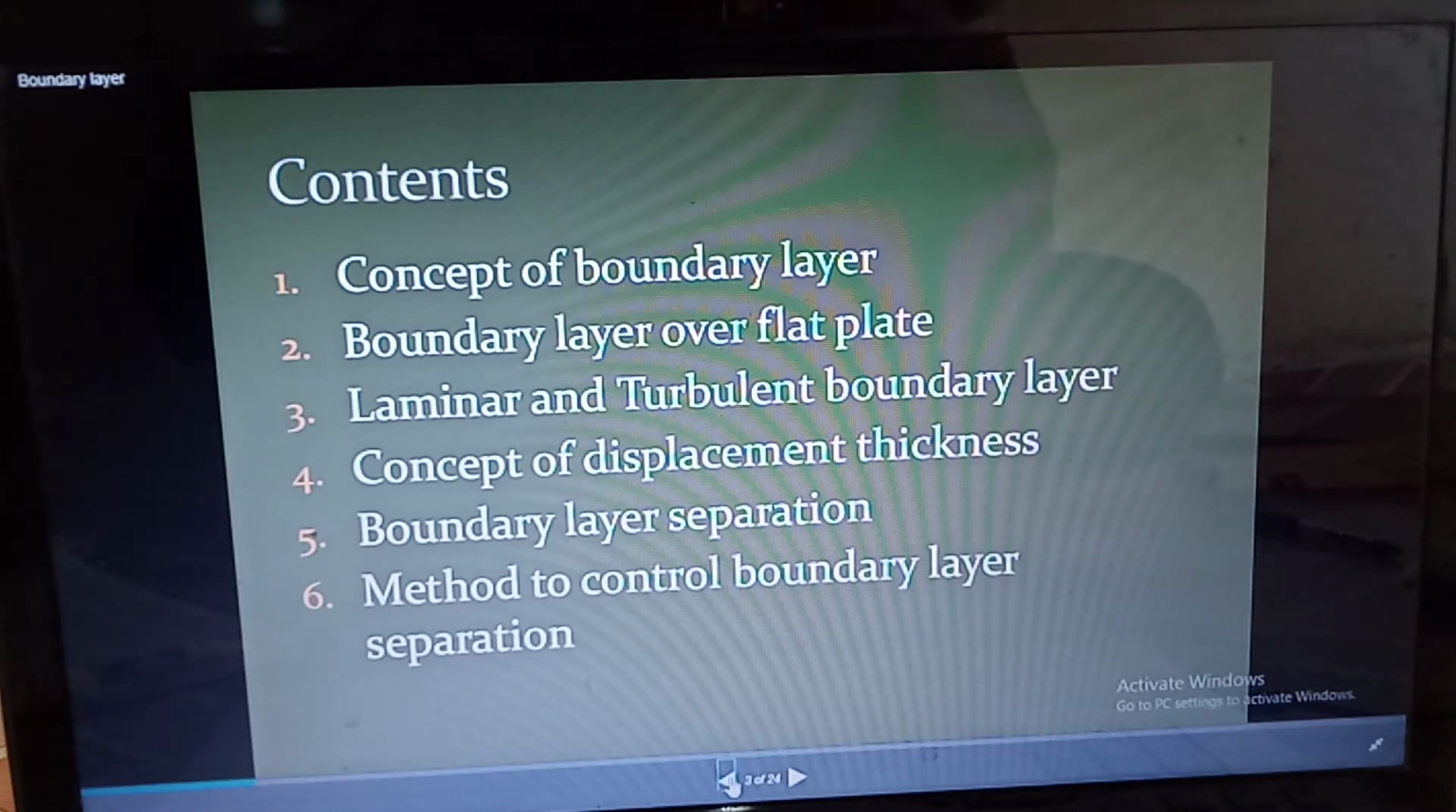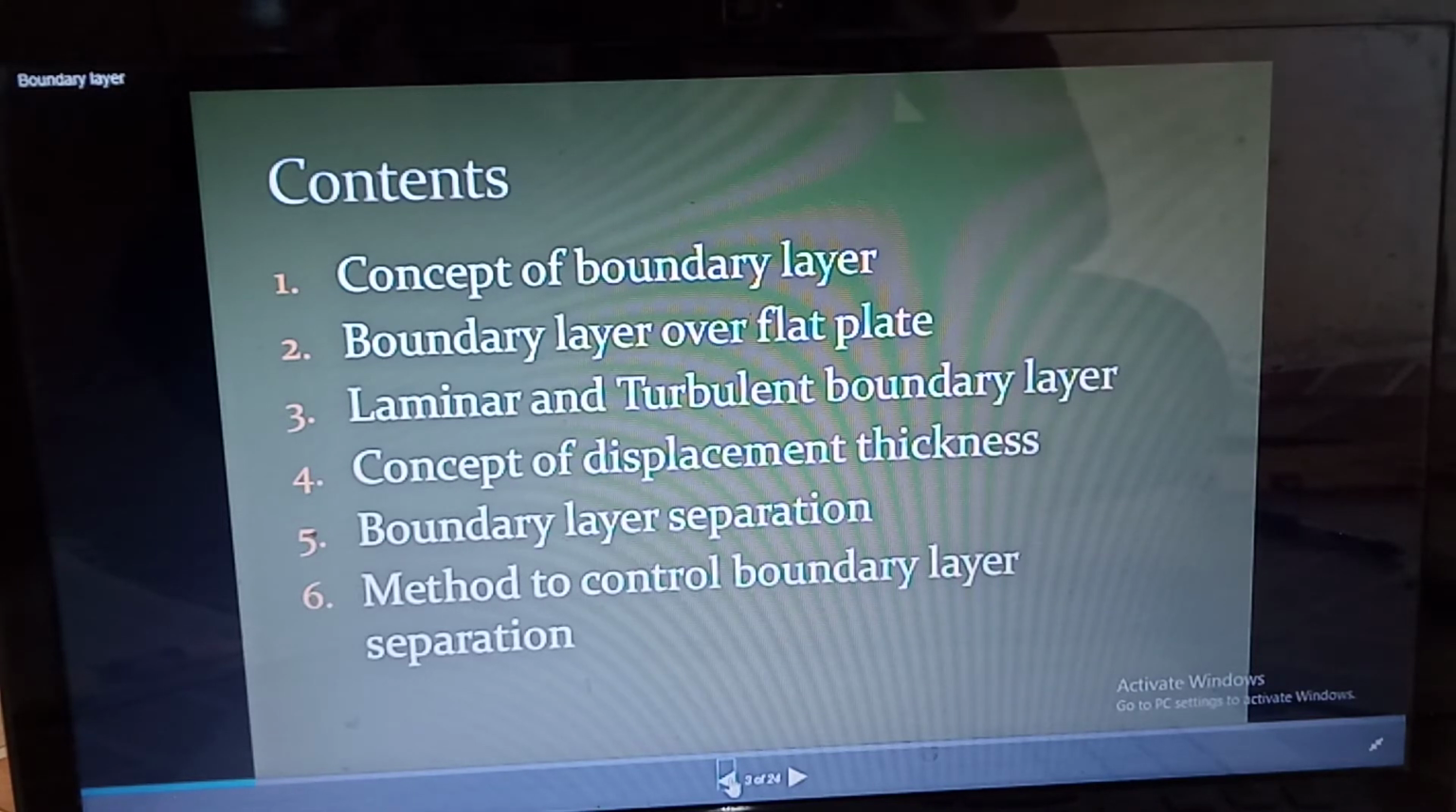As you know from your fourth unit, the unit of internal flows, viscous flow through circular pipe or viscous flow between fixed parallel plates, we come to know that laminar flow and turbulent flow depend on the velocity and Reynolds number. If your Reynolds number is less than 2000, then we can consider it as a laminar flow, and if the Reynolds number is greater than 4000, we will consider it as a turbulent flow.